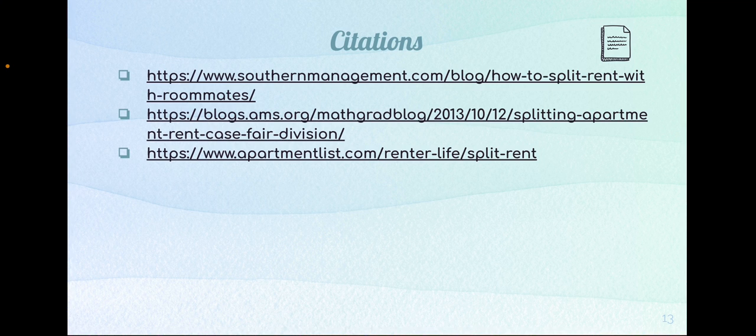Citations. For our first source, we use it as a reference to see how rent is split in different ways. It also provides tips when looking for a way to split rents in other ways. For our second source, this source allowed us to see fair division and paying rent as a real-world problem instead of just a math problem. It also introduced us to different theories for splitting rent. For our third source, lastly, we use this source to help us get the formulas to calculate how much each tenant will pay in each scenario. It also gave us types of ways to split rent among tenants.